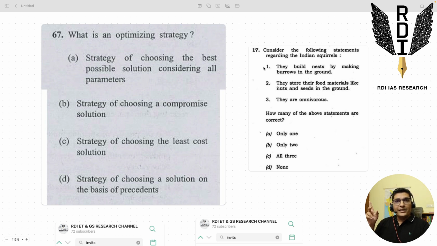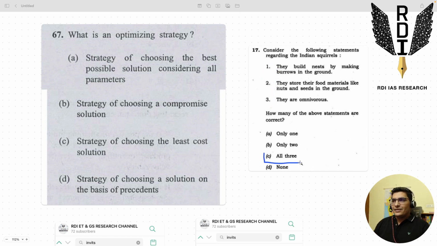In fact, if we go by the psychology, the stupidly simple or the most unprepared student, right? The most unprepared student is perhaps going to mark all three statements as correct, because the statements are very conceptual, everything we can understand, and the most unprepared student will not think like that. That student will not have the experience of PYQs, the practice of PYQs. That student has not seen the precedents, the traps which have already been laid by UPSC in previous years, right? So most likely that student is going to mark all three as correct, because he will not have any reason to falsify any of the three statements.